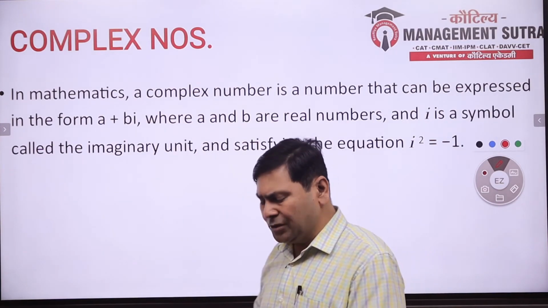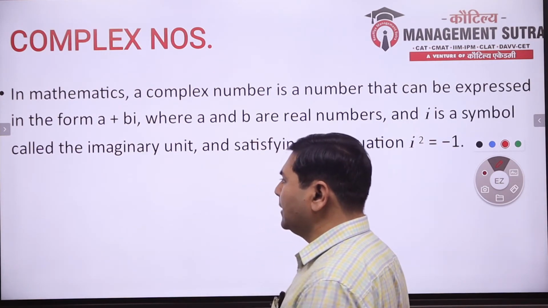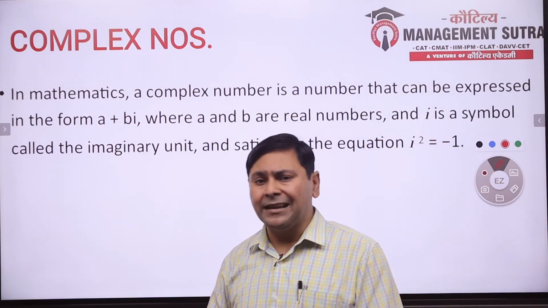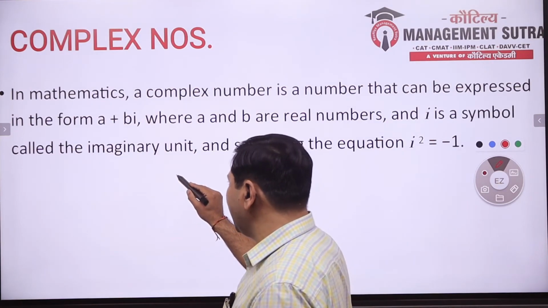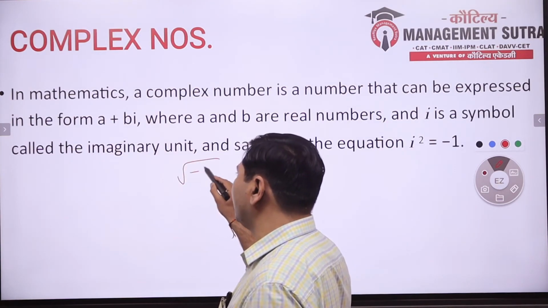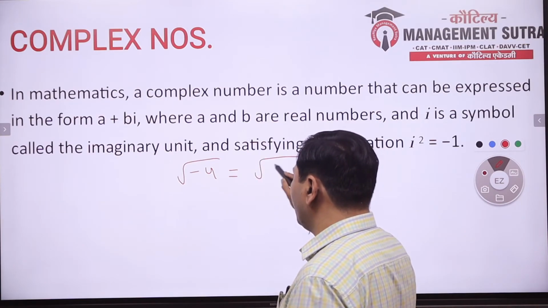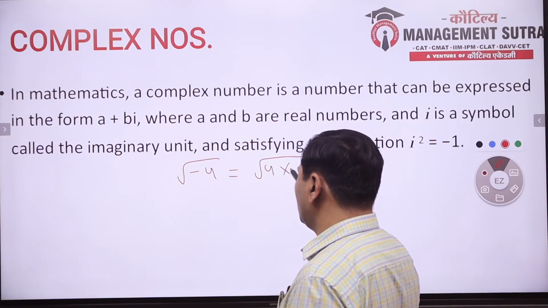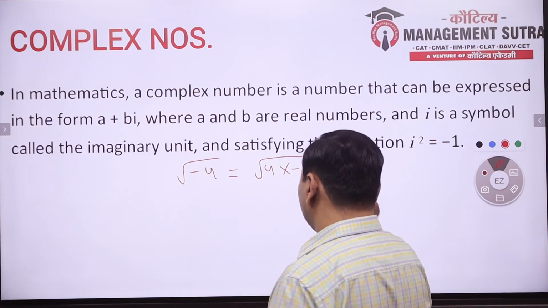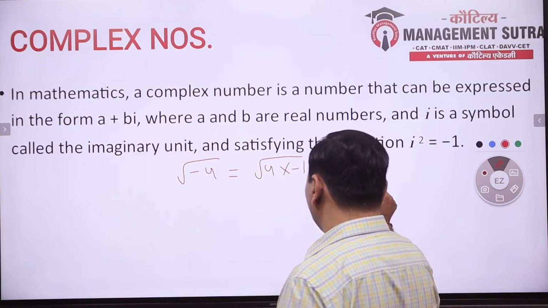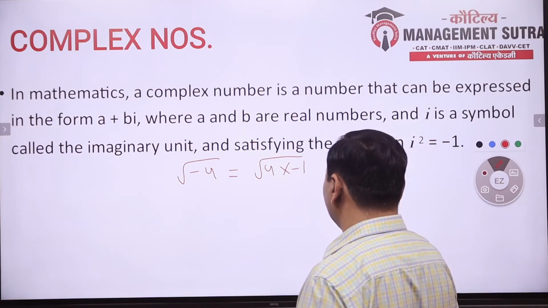So, these questions can be solved through the concept of imaginary numbers. If I say square root of minus 4, it will be written as square root of 4 into minus 1. That is equal to 2 under root of minus 1.